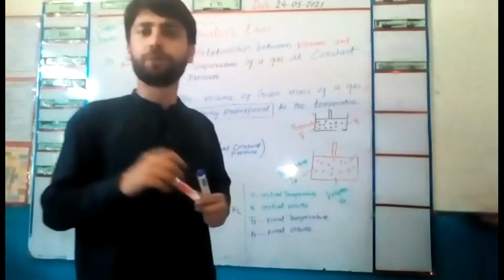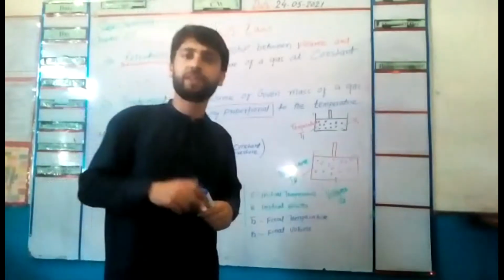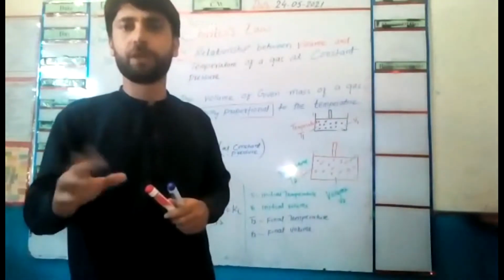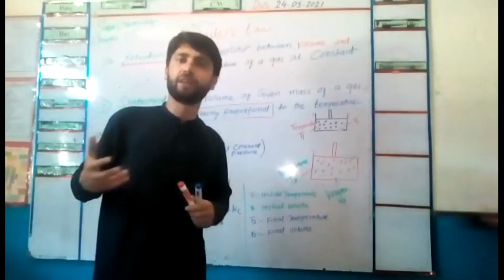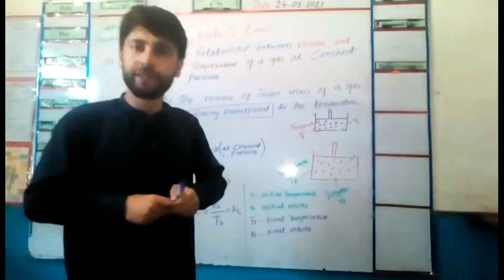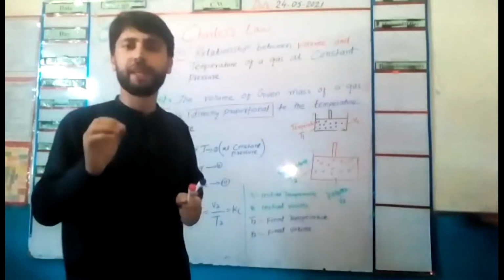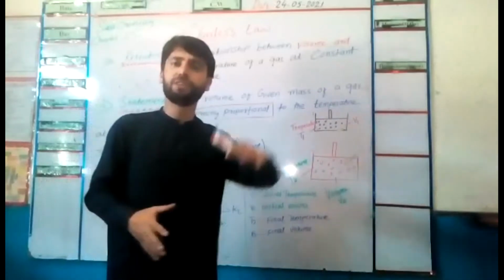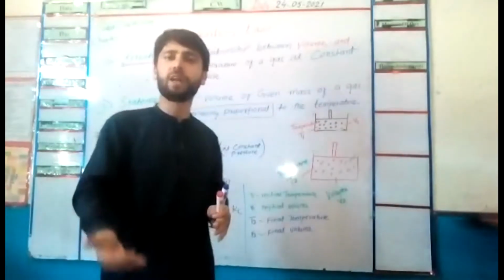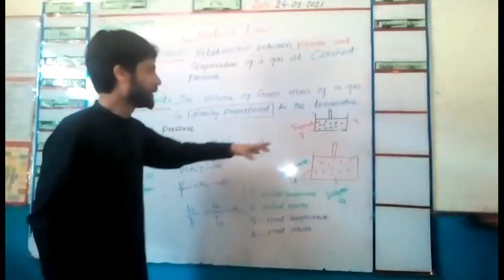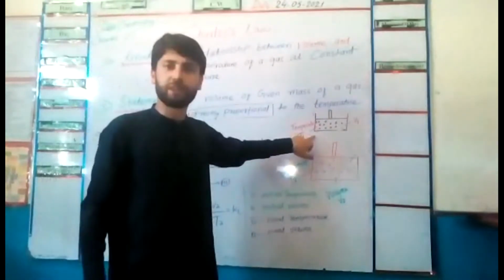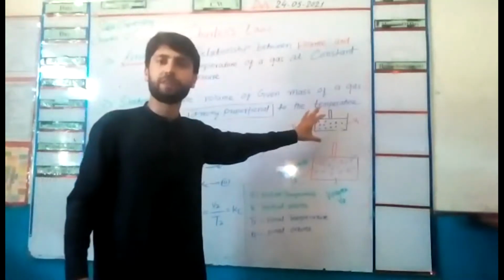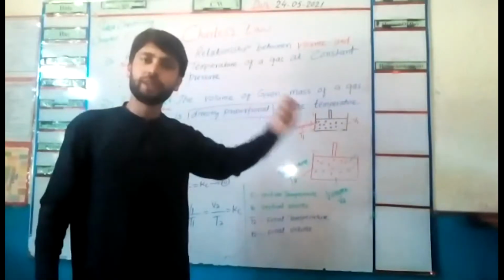As I have told you in the previous lecture, there are two types of relationship. One is direct relation and the other is inverse relation. In direct relation, when one quantity is increased, the other is also increased. It means that if the temperature is increased, then the volume of a given mass of a gas is also increased.